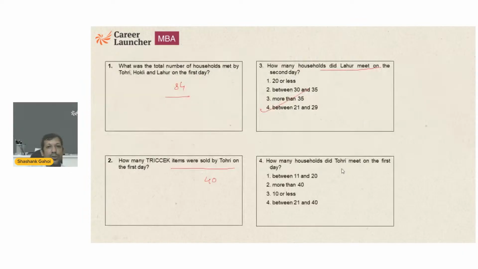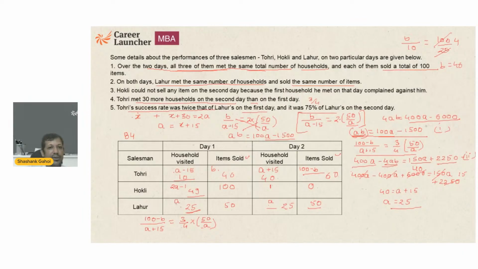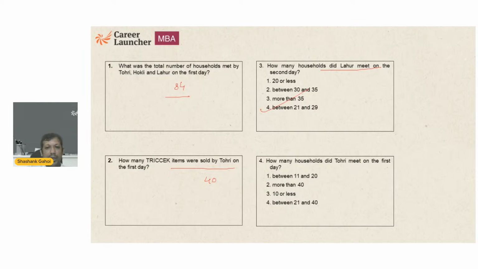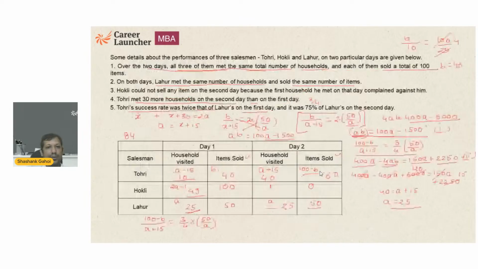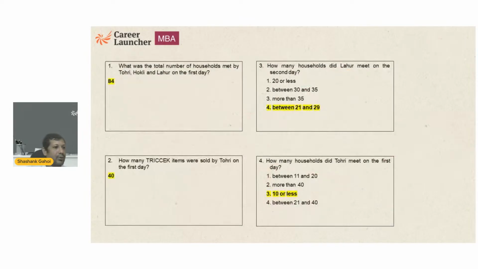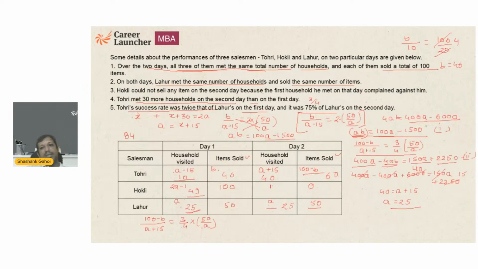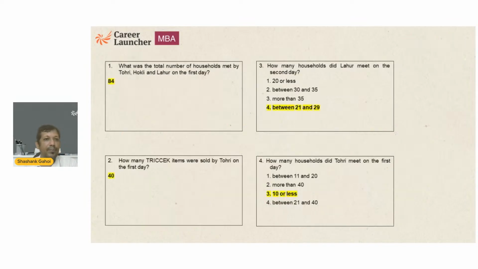That is 10, so it is option 3, 10 or less. Now let's see: 10 or less, 21, 84 and 40. Have we got all the answers right? Yes. I would say this is a comparatively easier set because there is not much to do. More or less everything is given in this set.